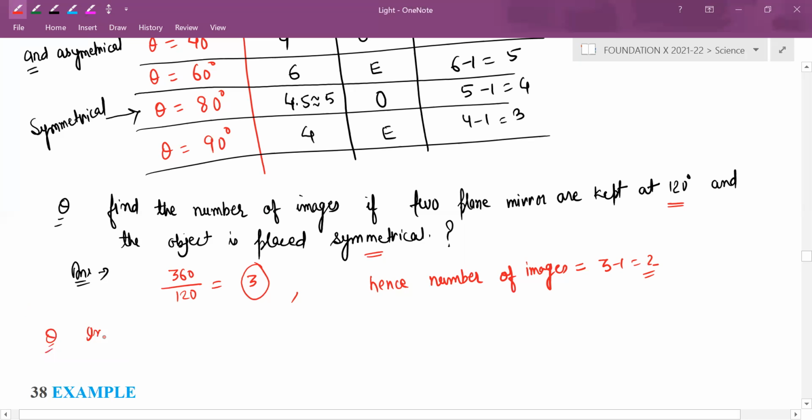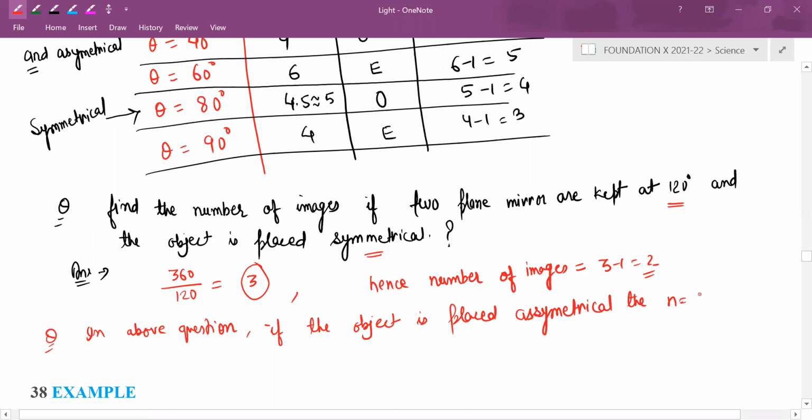If in the above question the object is placed asymmetrical, then n will be how much? So n will be 3 only, right? You all have replied 3. 3 only. Very good.